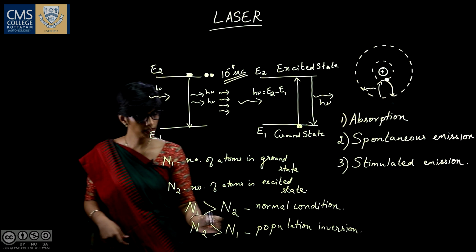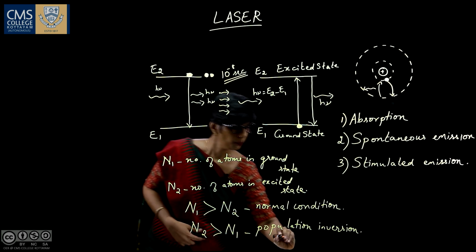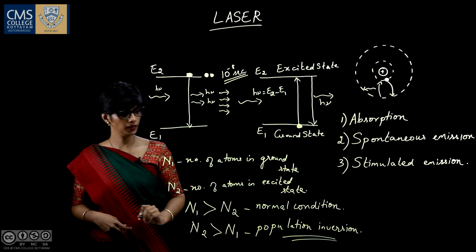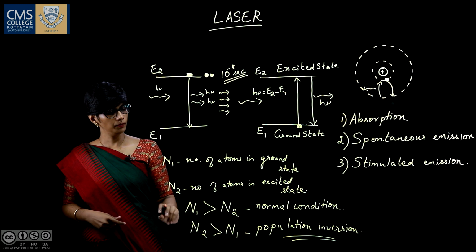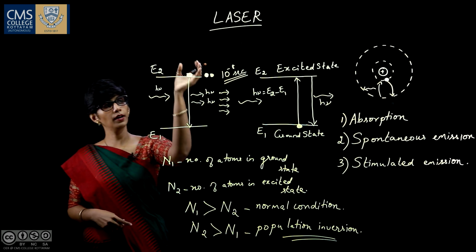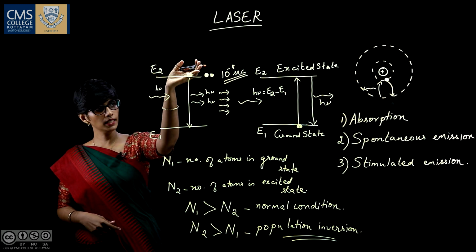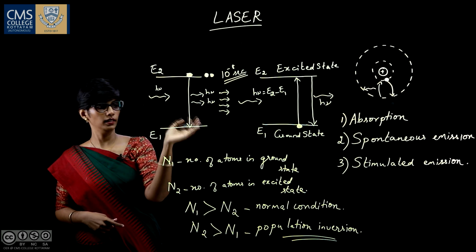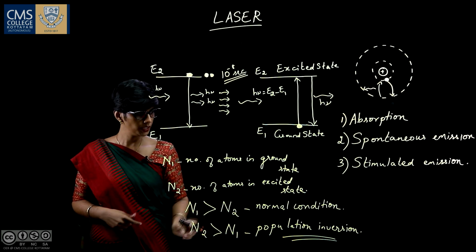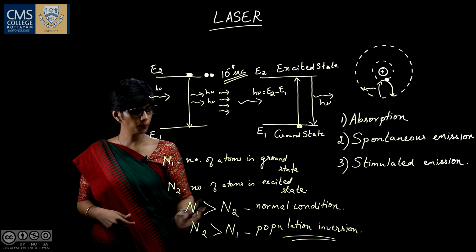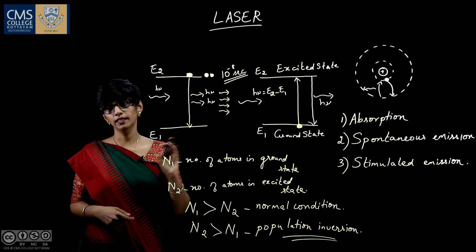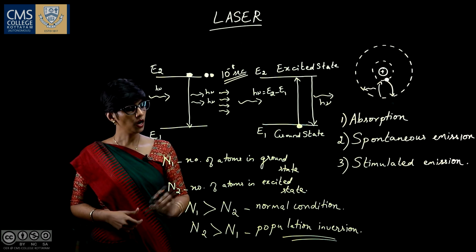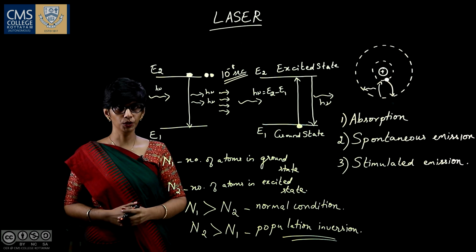So lasing action takes place only when population inversion is achieved. That is, making the number of atoms in the excited state, or the higher energy state, more than in the ground state is called population inversion. Only when population inversion is achieved, lasing action takes place. So how can we make population inversion?